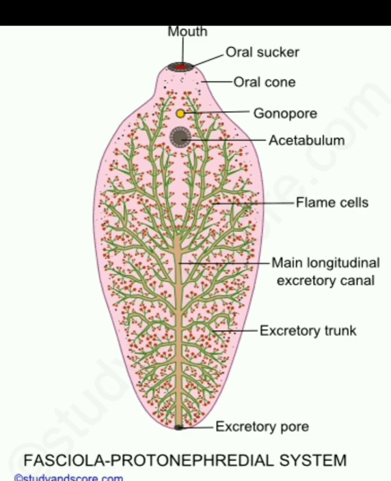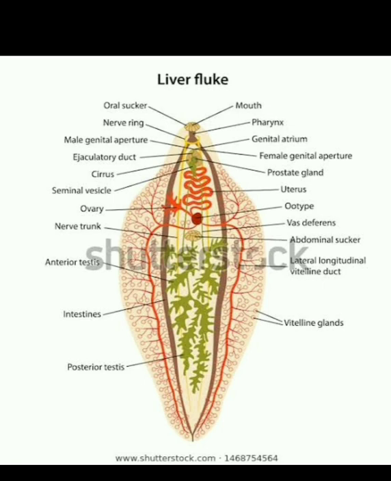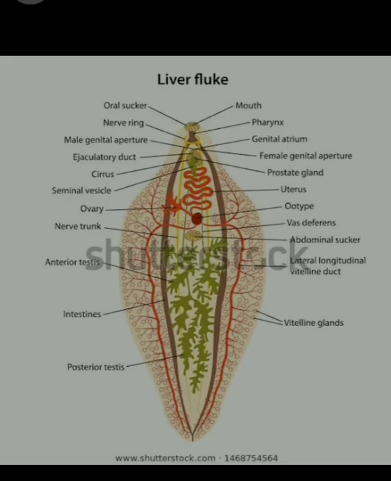We are talking about Fasciola hepatica, and two types of questions can be asked. The first question can be: write about the life cycle of Fasciola hepatica, also add a note on the pathogenicity of this animal. The second question can be: write about the life cycle of Fasciola hepatica, also elaborate upon the various kinds of parasitic adaptation seen in this parasite. We have to discuss all these questions in this lecture only.